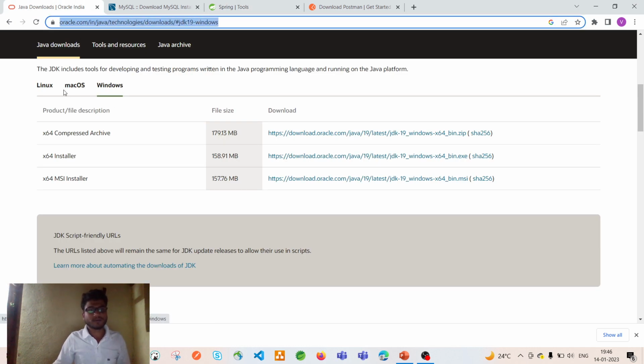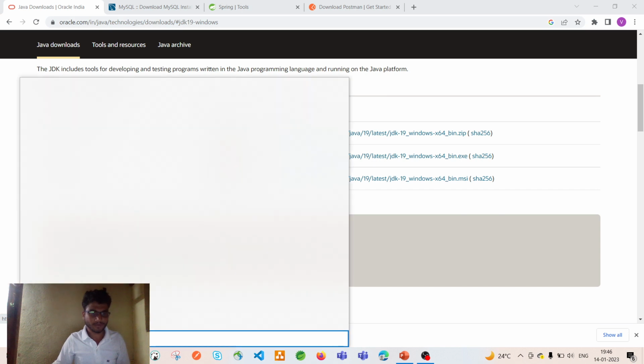You can select according to your OS. If you are on Windows, you can download the .exe file. Once you download it, you can install it by clicking next. Once it is done successfully, you need to add the path in the environment variables in the system.